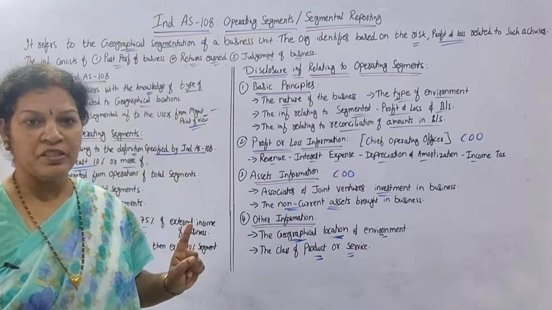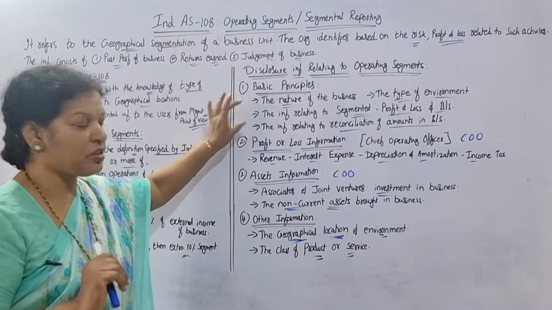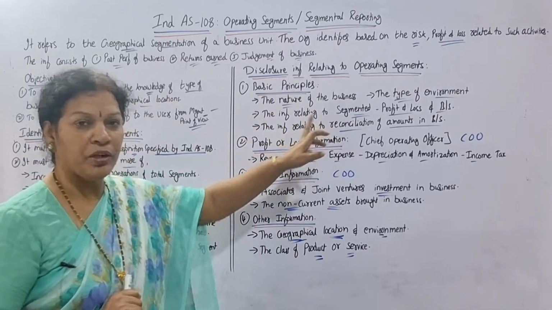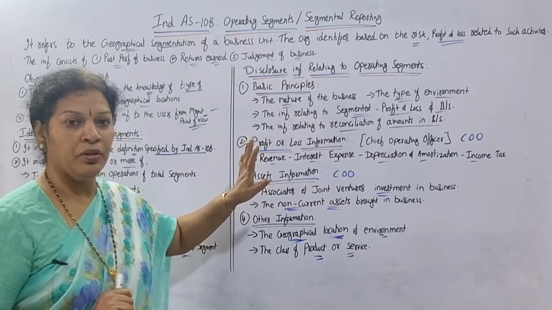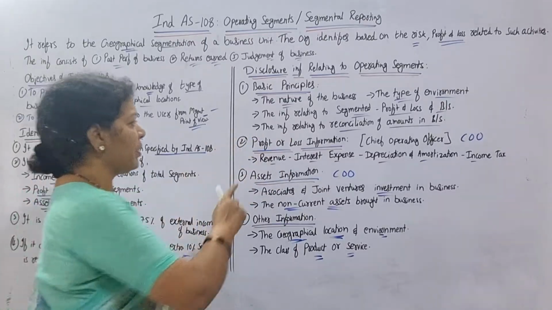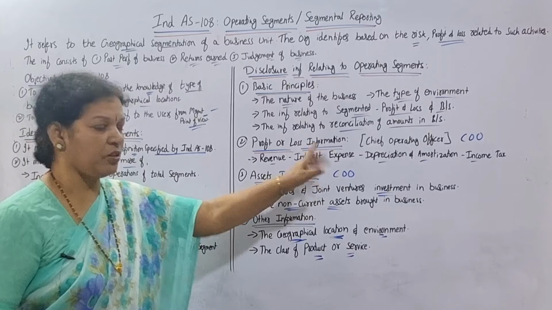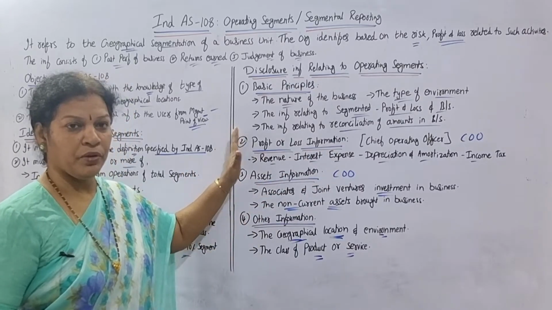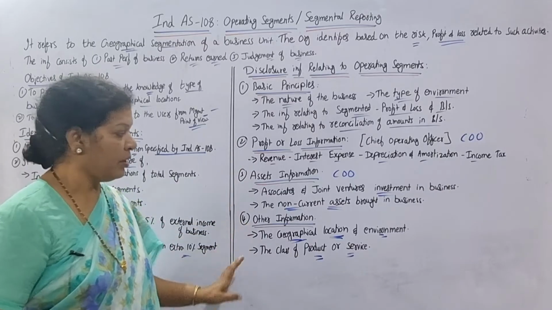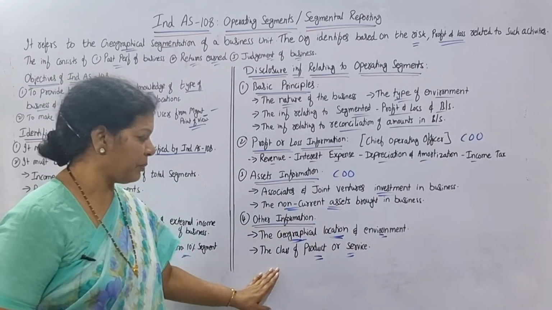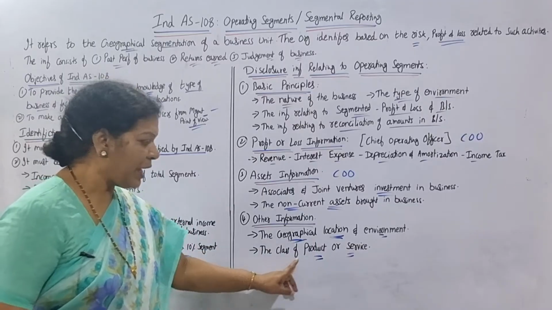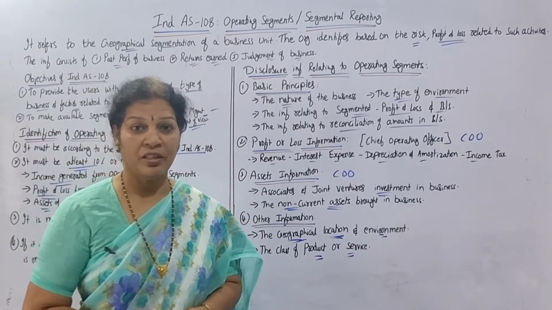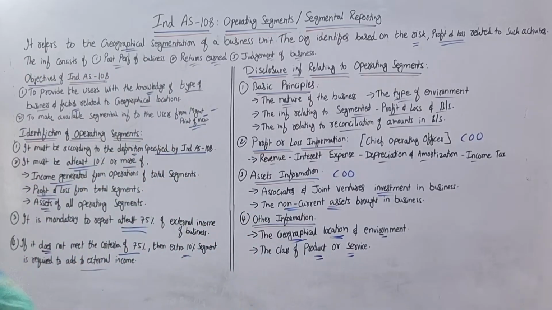Disclosure. Point number 1 is basic principles. We spoke about a total of 4 sub points: nature and type of business, type of the environment, profit and loss account, and reconciliation of the balance sheet. And second one is profit or loss information. This information to whom? COO. And also assets information. Profit and loss, assets, other information. Other information: geographical location and environment, and the class of product or the class of service. Very easy to remember. Hope it is clear. Want to take a screenshot? Yes.